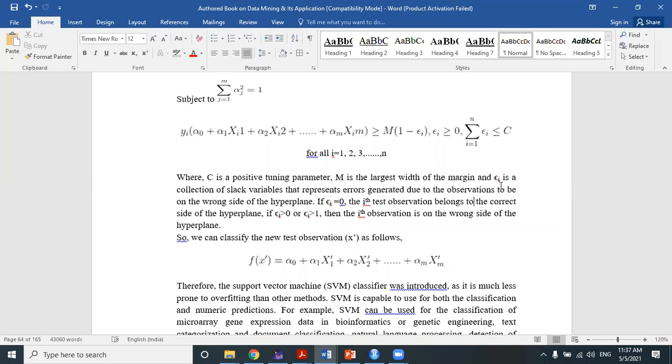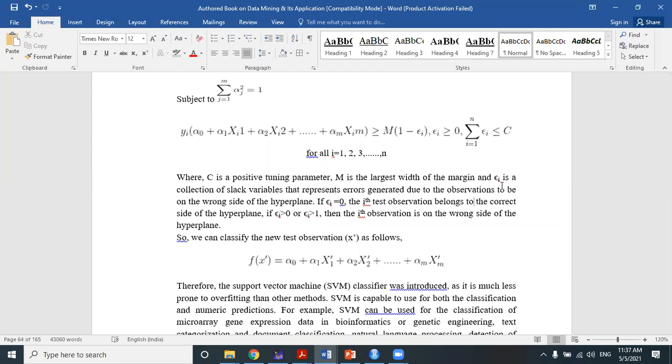SVM model ke tune kora jay by the help of two parameters. One is cost parameter and another one is gamma parameter. Okay, these two are called hyperparameters. So after building the entire model, you can tune the SVM model using the cost parameter and the gamma parameter.